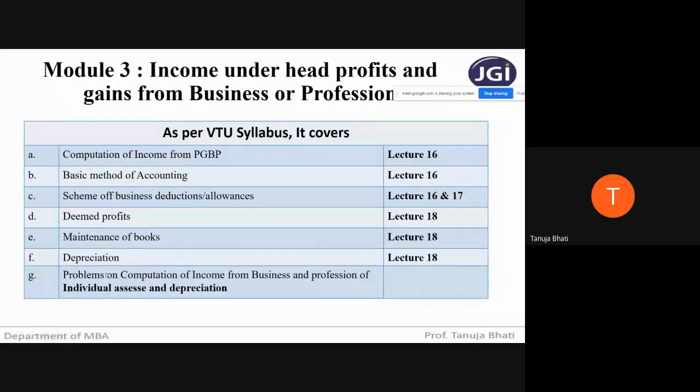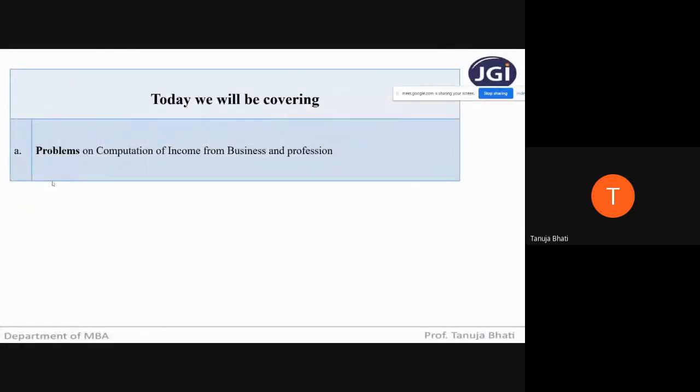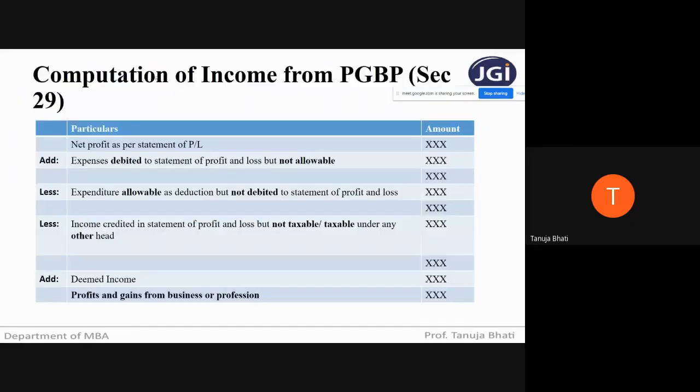So we are only left with problems on computation of income from business and profession of individual, SSC and depreciation. Today we will be seeing a few problems on computation of income from business and profession. The problems relating to depreciation we will be solving in the succeeding lectures. Before we begin with solving the problems, let us first understand the format in which we are supposed to solve the problems on profits and gains from business and profession.